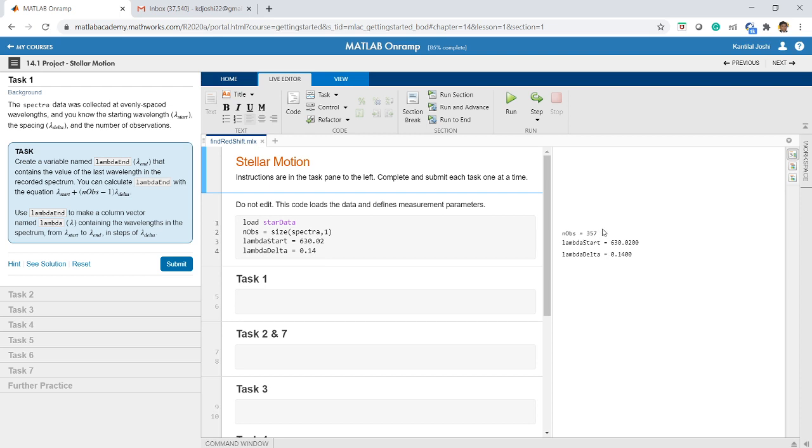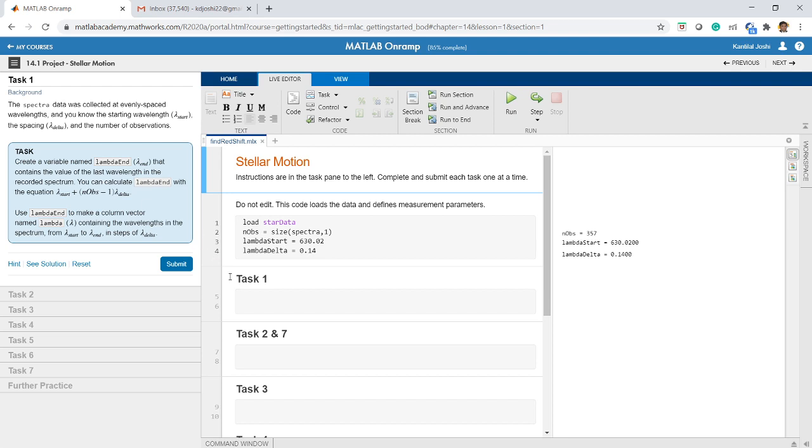So we want to find out the final wavelength, which can be calculated using this equation: lambda end is equal to lambda start plus number of observations minus 1, multiplied by lambda delta. Then we can use lambda end to make a column vector named lambda, containing the wavelengths in the spectrum from lambda start to lambda end in steps of lambda delta. So how can it be done?